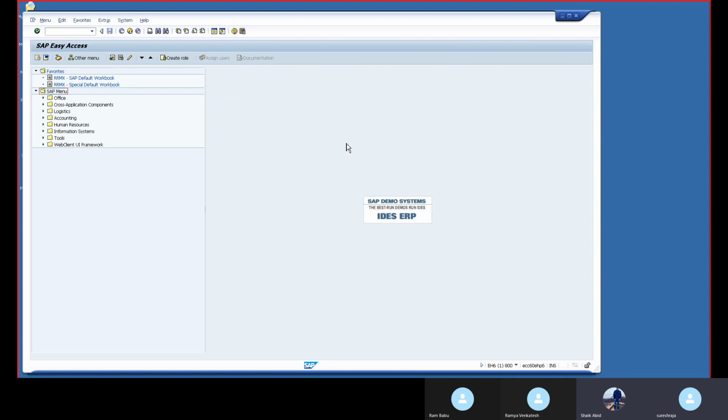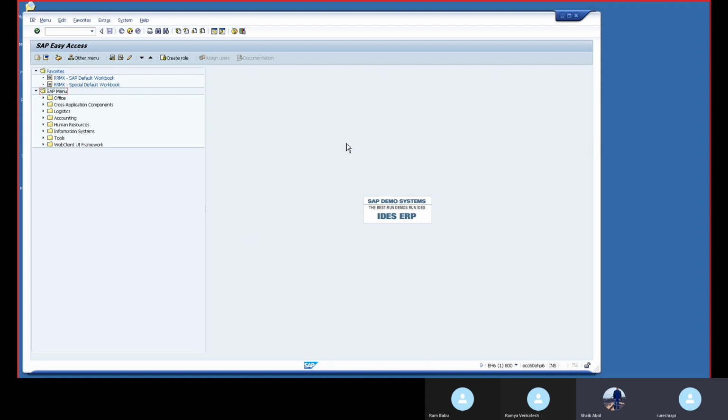In posted, nothing can be changed. Today you are parking; after 3 months you can change the amount and the date and post. That possibility is there in parking. We will see that today.